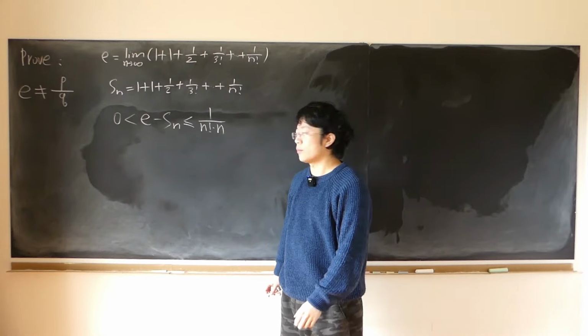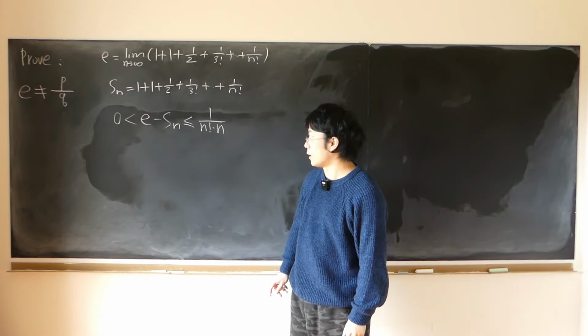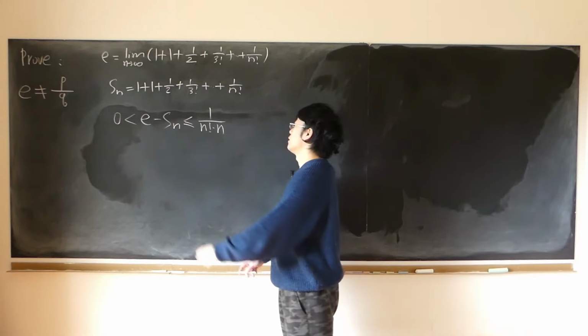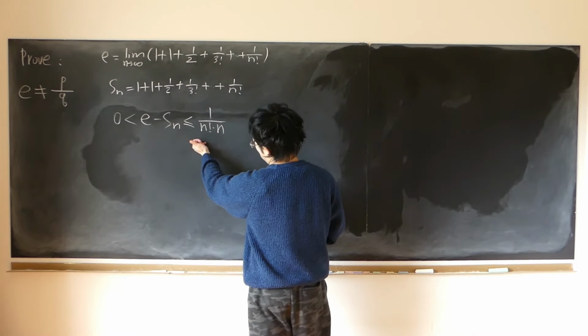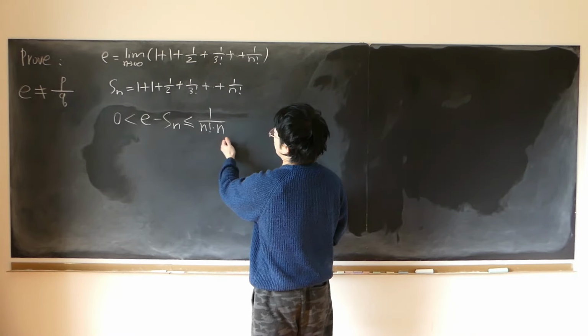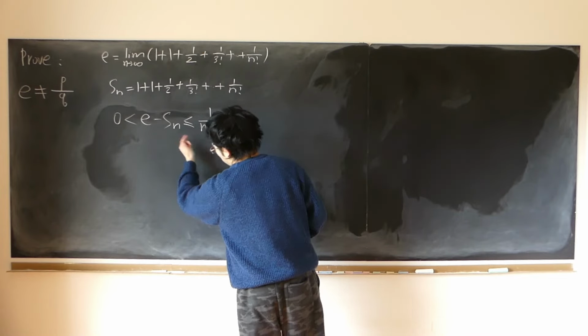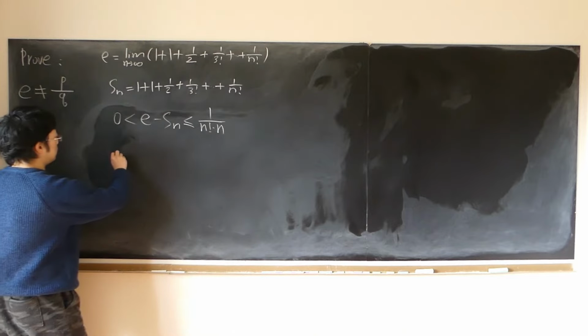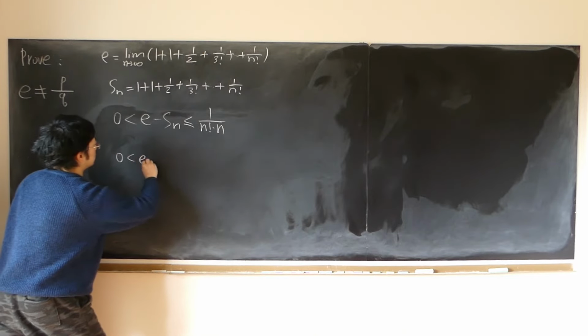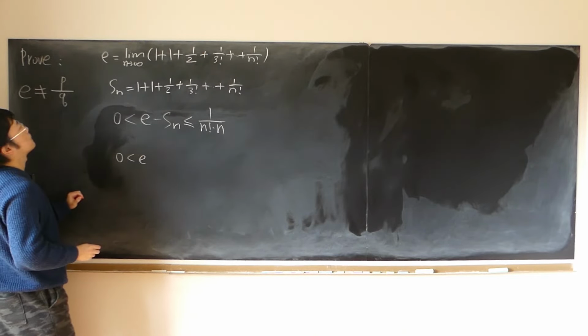So now I've established the following fact, that E minus S sub n is positive, first of all. Then it is no larger than 1 over n factorial times n. So what if we let n equal to 1? So we have 0 is less than E minus S sub 1.